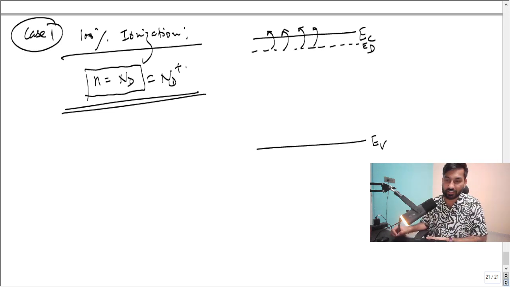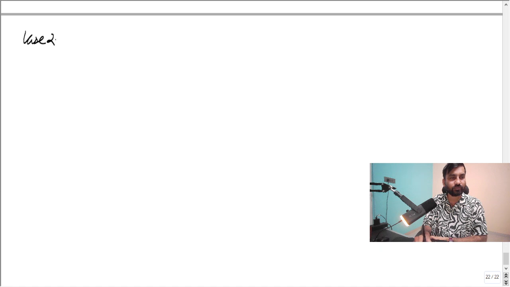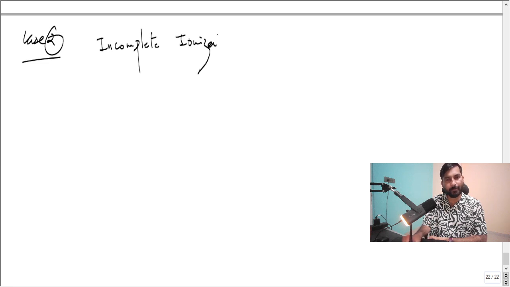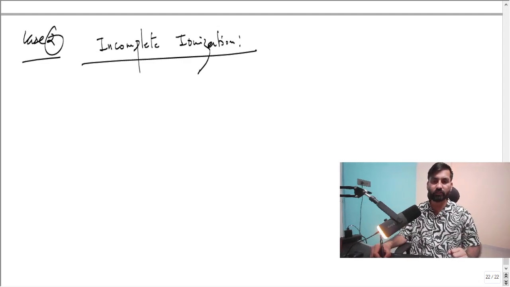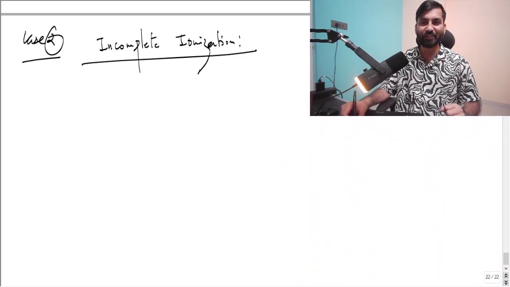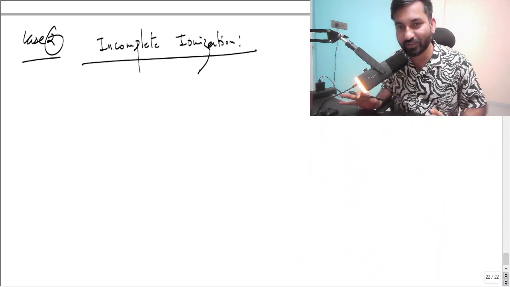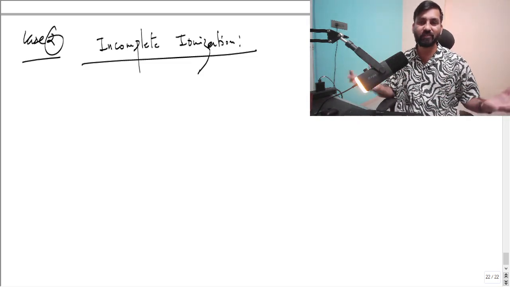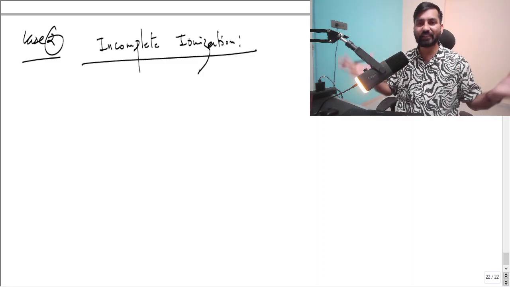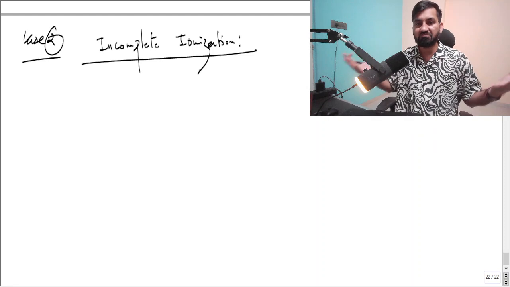So incomplete ionization will be case 2. The question was asked from case 2, incomplete ionization. So what is the story here? This topic is not covered properly, guys. Anywhere you look, in any notes, this topic is not covered. That was the reason most of the students were not able to solve the question. In fact, nowadays nobody refers to textbooks like SMG or Neaman or any other textbook, though so many books are there, right?